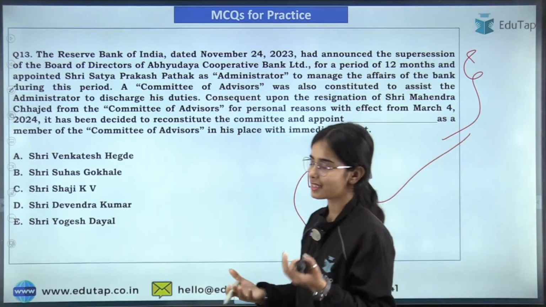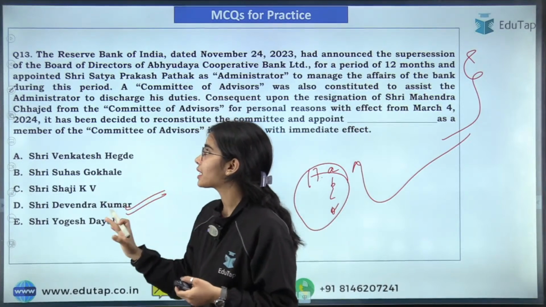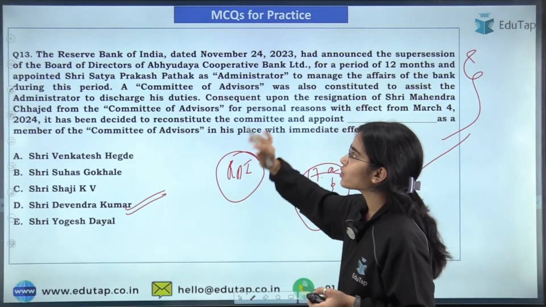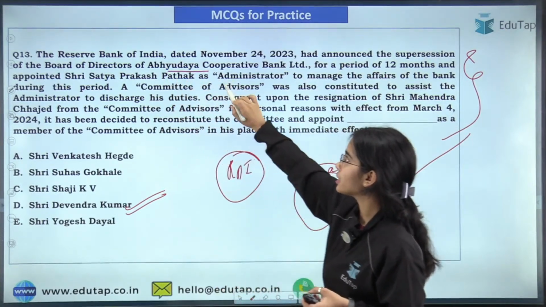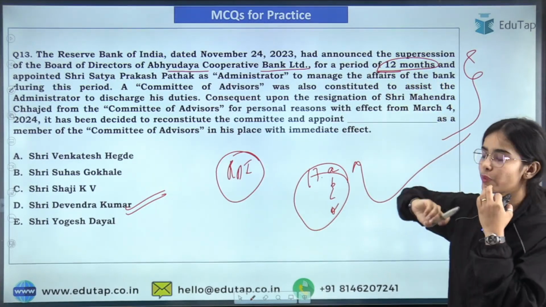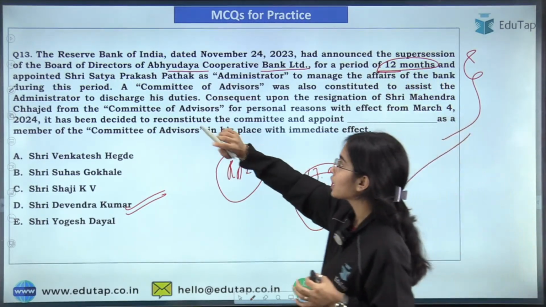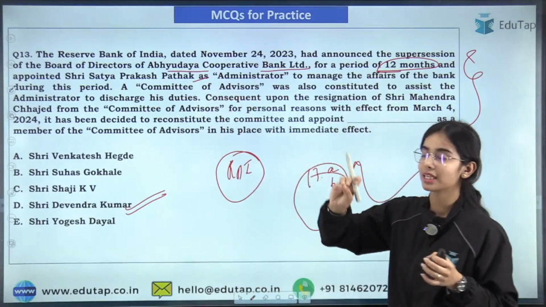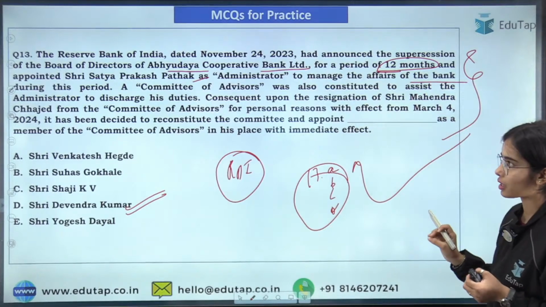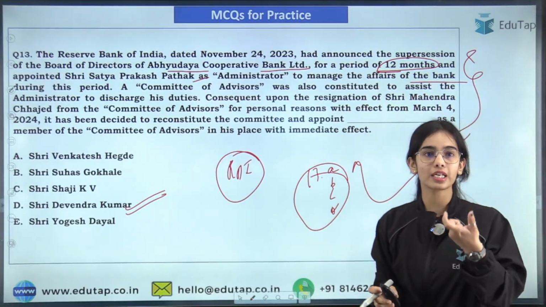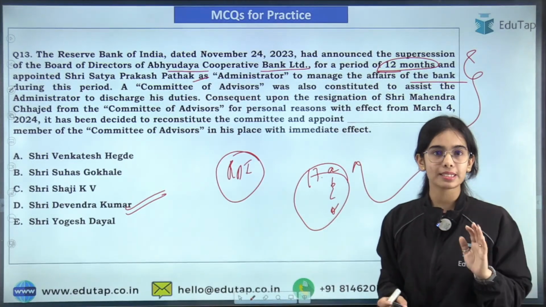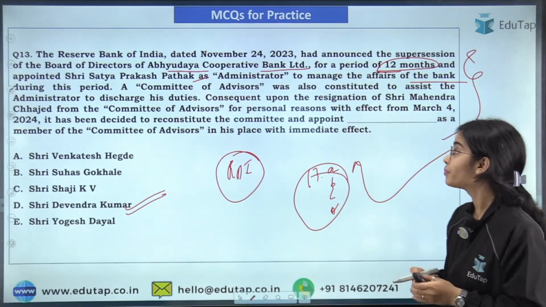So here the answer is absolutely correct. The answer is D. That is what has happened: the Reserve Bank of India took over the board of directors of Abhyudaya Cooperative Bank Limited for a period of 12 months. For that period, Satya Prakash Pathak was appointed by the RBI as the administrator of the bank to manage its affairs. A committee of advisors with 3 members was also appointed to advise the administrator, Satya Prakash Pathak.